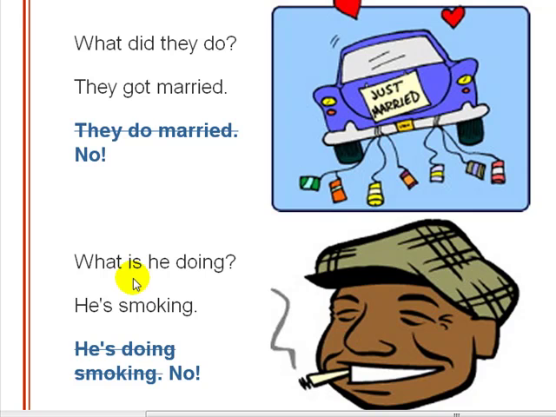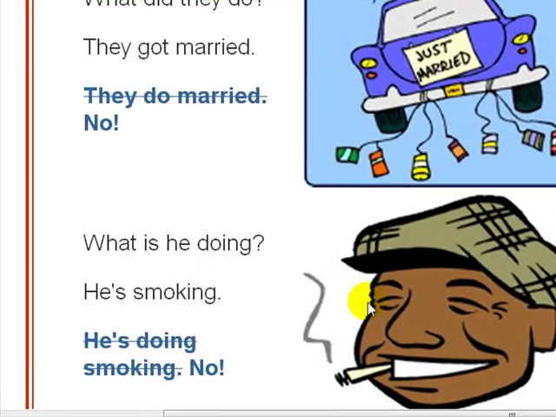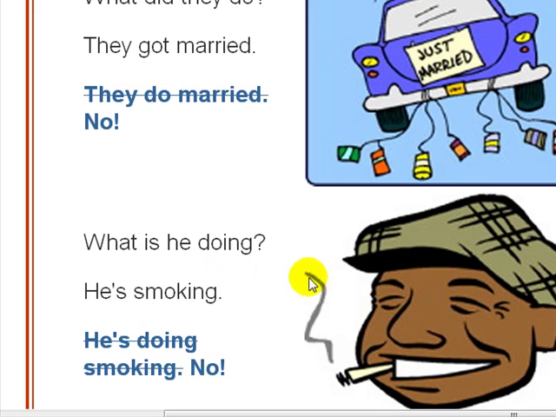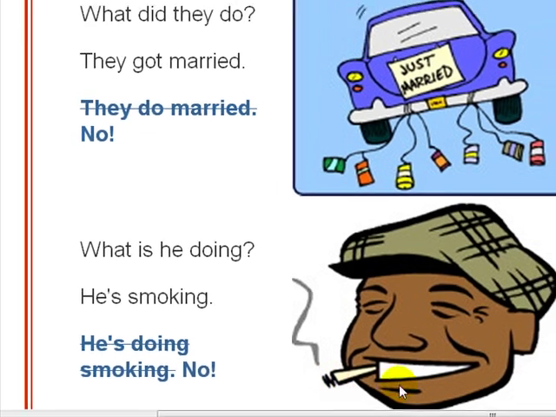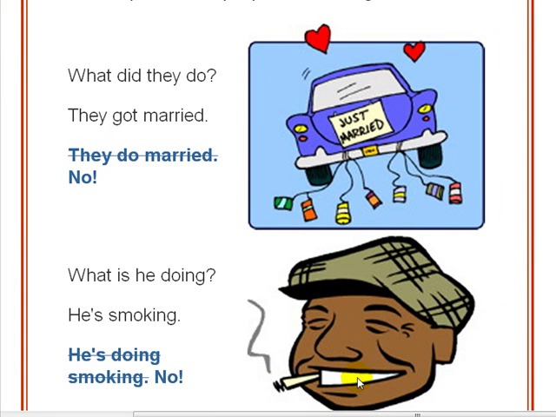Here we have, what is he doing? This is the continuous form of do, meaning this guy doesn't smoke just one cigarette. He's smoking cigarettes all day long. So it's a continuous action. It's in the present tense. What is he doing? Well, he's smoking. And here we have the present continuous for that verb. He's smoking. He is smoking. There's his cigarette in his big mouth. Okay.